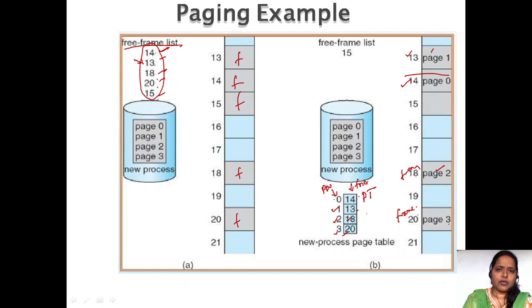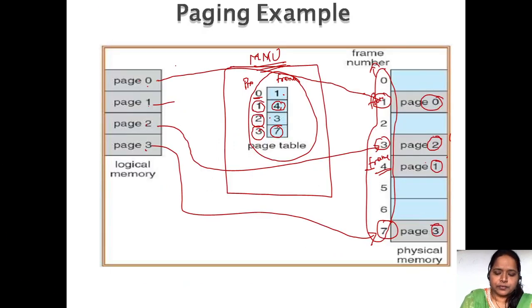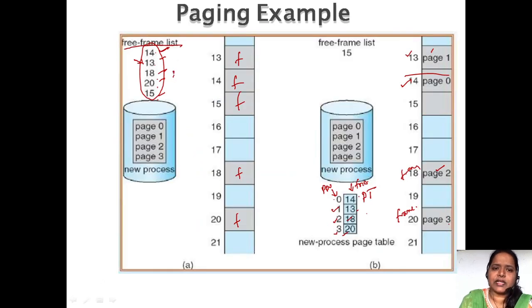So this is how, if you have the list of free frames, we can allocate pages onto the frames. Fine. So this is how the free frame list is going to be allocated to the pages. See here, only the 15th frame is left now. So the free frame list is updated with only the 15.